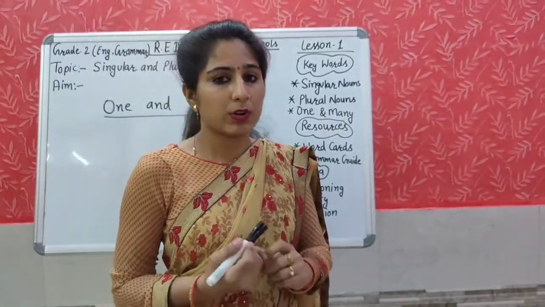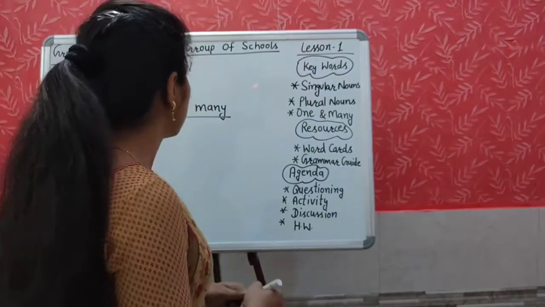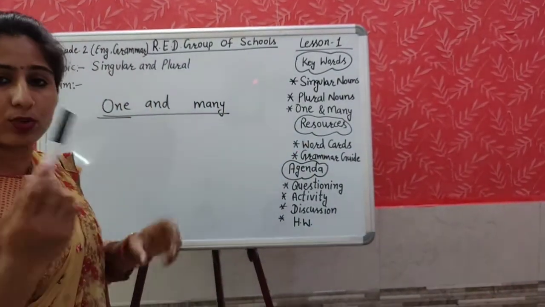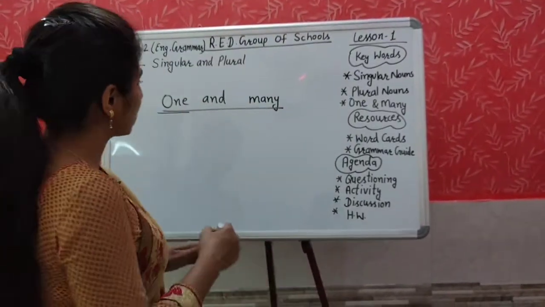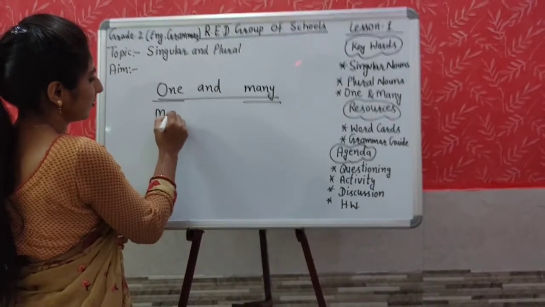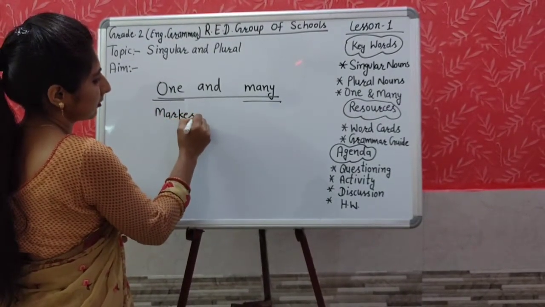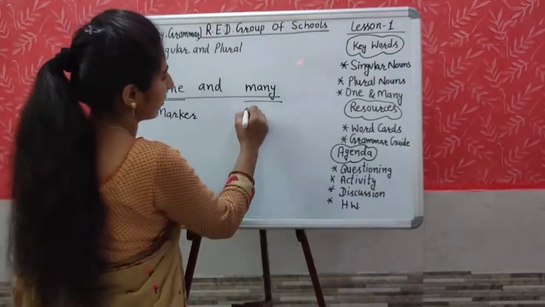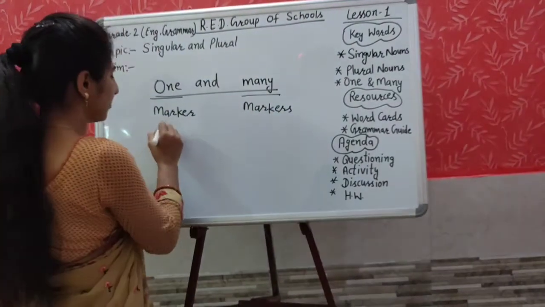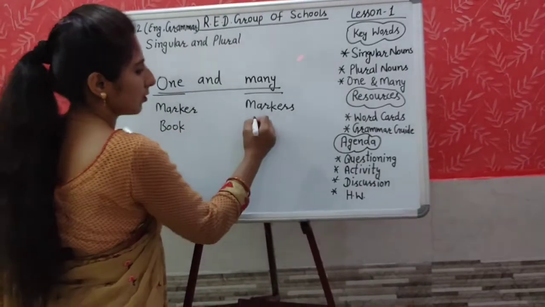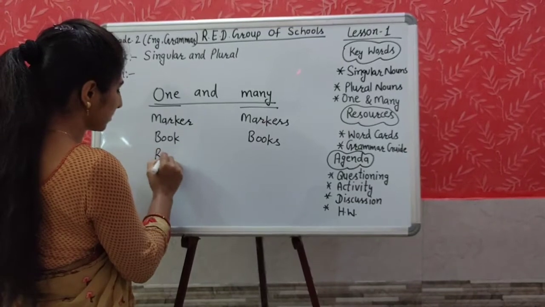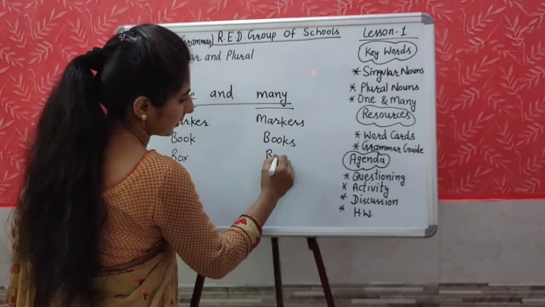So students, what are we going to learn today? I have shown you one marker, and more than one also. Those were many. One marker. If many are there, then what are we writing? Markers. One book, books. Box, boxes.